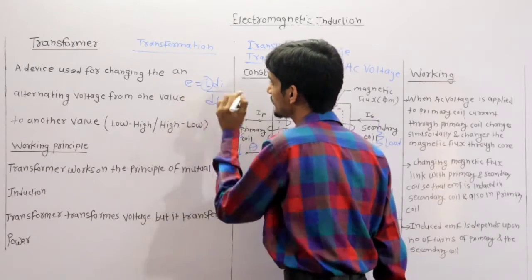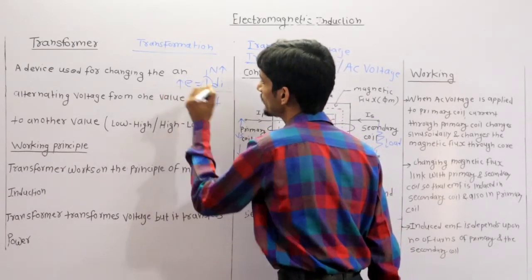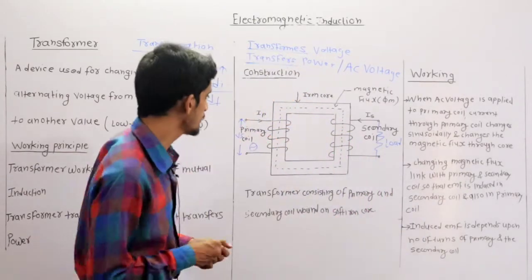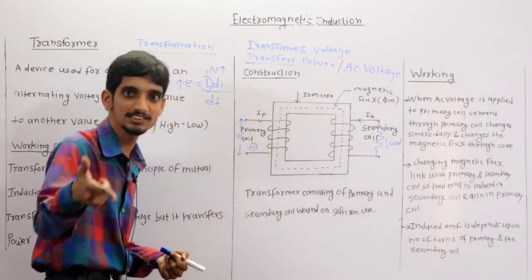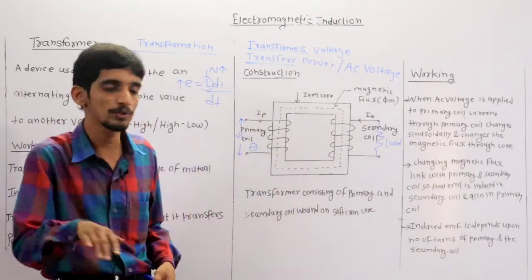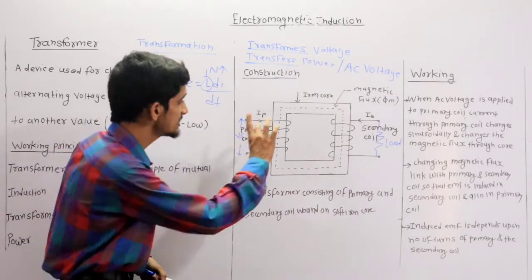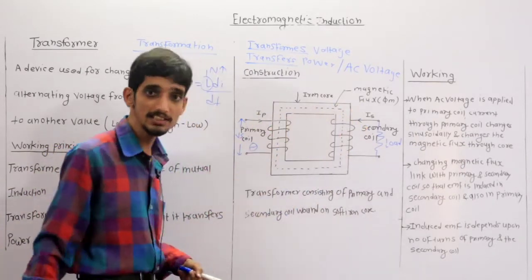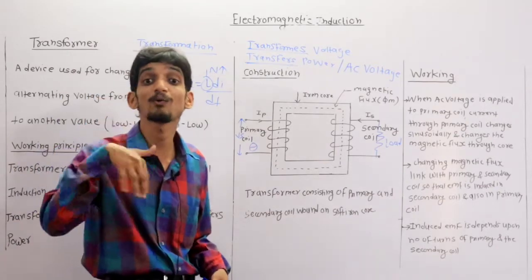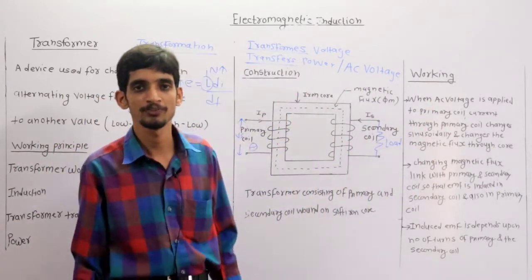So as this L increases, because N increases, definitely E also increases. So definitely the EMF induced in this winding increases, and the number of turns in the secondary coil is less, so the EMF induced in these windings is less. It means what? This EMF is more, this EMF is less. So that's why we have transformed high voltage to low voltage.